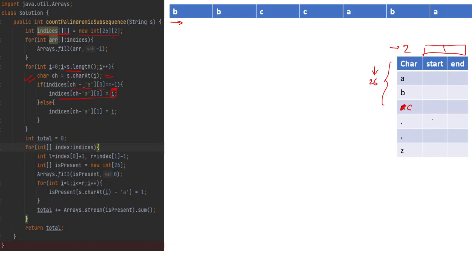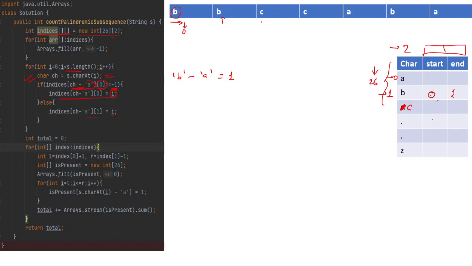Okay, so currently we are moving to B. We have got our first character as B. We do character B minus character A, so it gives us the value of 1. So we will go to index 1, since this is index 0 and this is index 1, and check the first value, whether it is -1. It was initially -1, so we put the starting index 0 there. Then we go over the loop again and see, okay, B is there again. We check, this character is B, that is the value 1. So at 1 of 0, that is not equal to -1, so we go to the end position and put the value of 1 here.